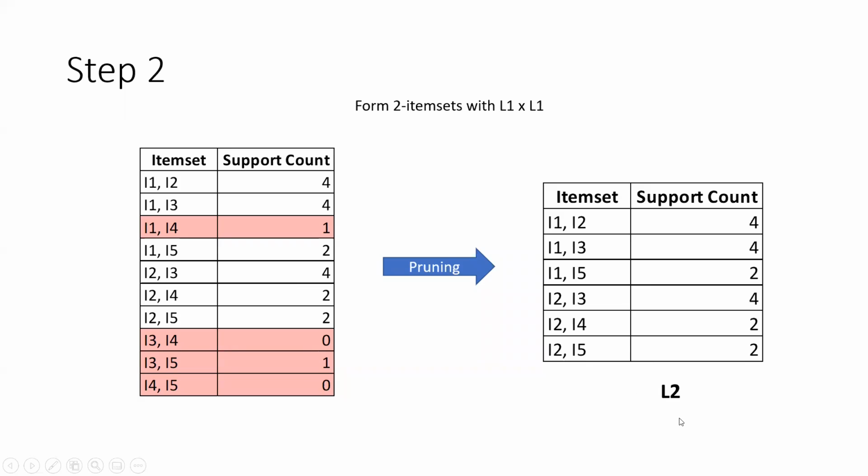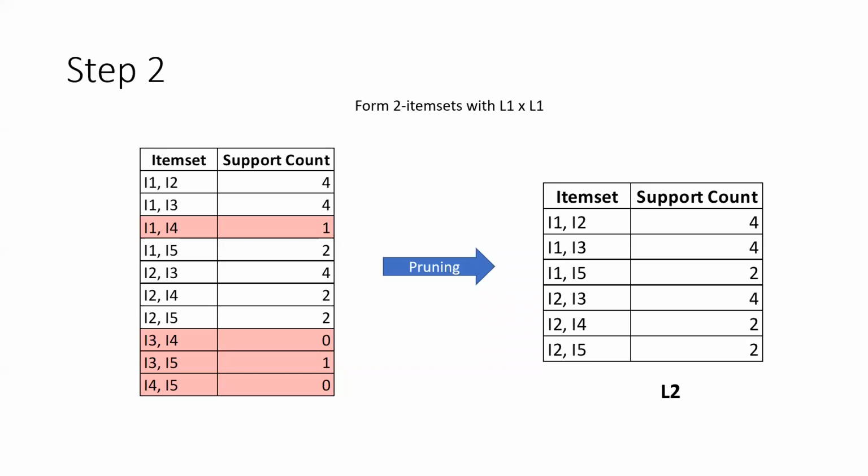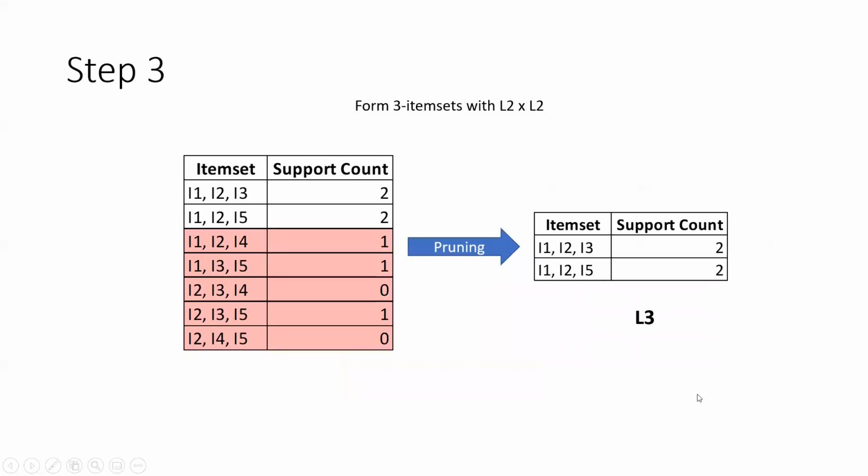First step what we did was we formed single item sets. Second step we formed double item sets. Third step we will form triple item sets, and that triple item sets will be a cross join of this L2 cross L2. So that is what we are saying: form 3 item sets with L2 cross L2.